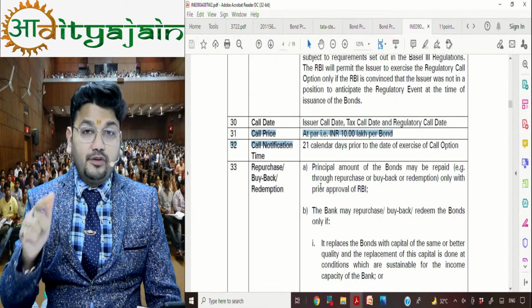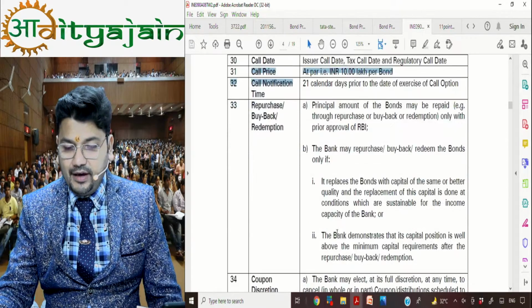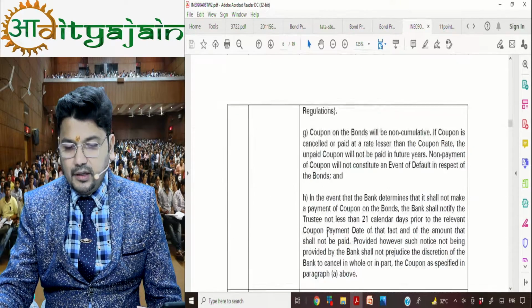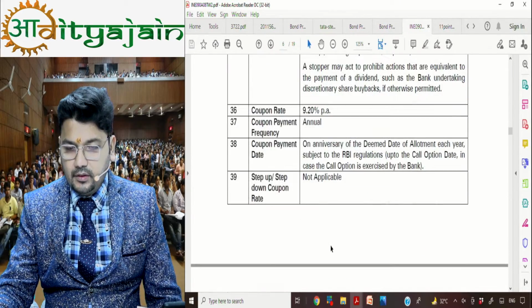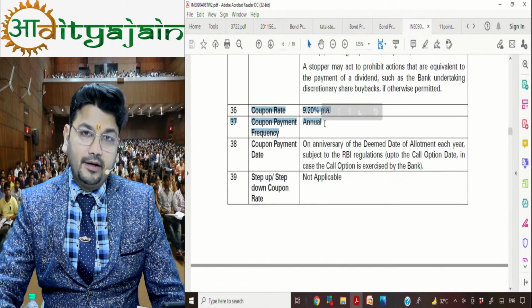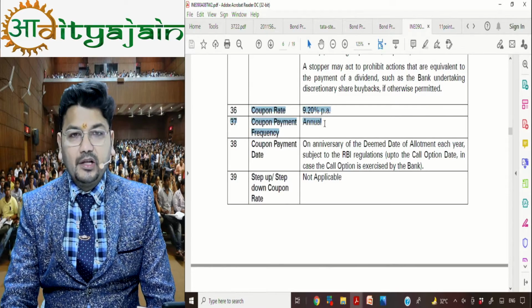In our question which we have covered in class, the call price was 1200. Very good. Other details are given. And the coupon rate is 9.20% with annual coupon payment. So 9.20% per annum they are giving. It is an annual coupon.